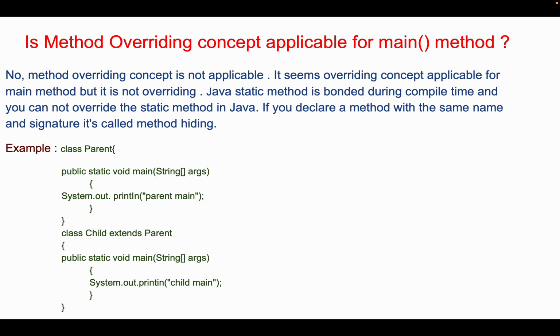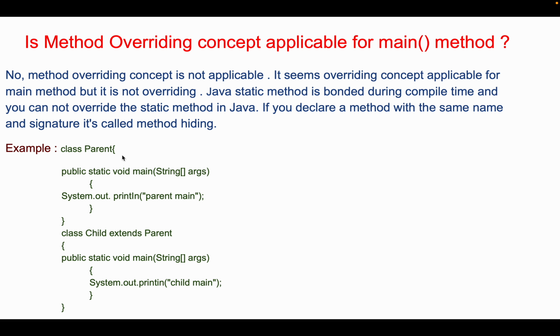Here the next question is, is the method overriding concept applicable for the main method? So here we can say no, method overriding is not applicable. It seems overriding is applicable for the main method, but it is not overriding. A Java static method is bound during compile time, and you cannot override a static method in Java. If you declare a method with the same name and signature, then it's called method hiding.